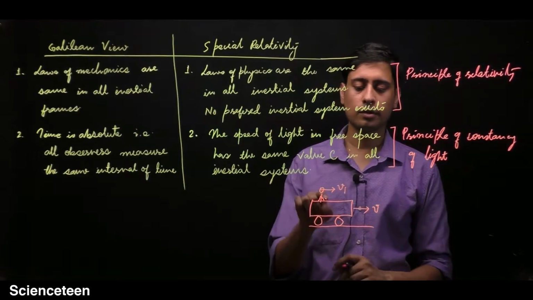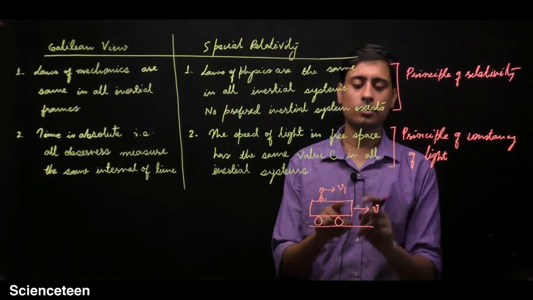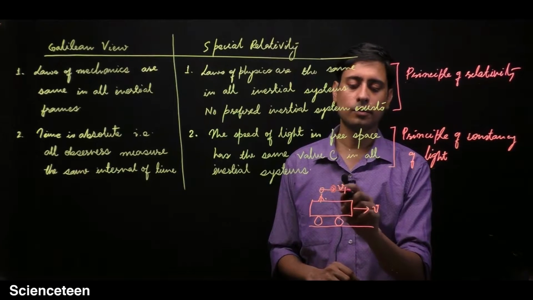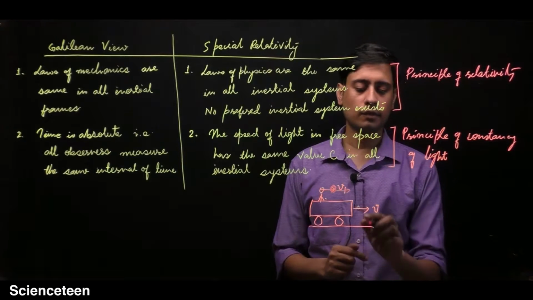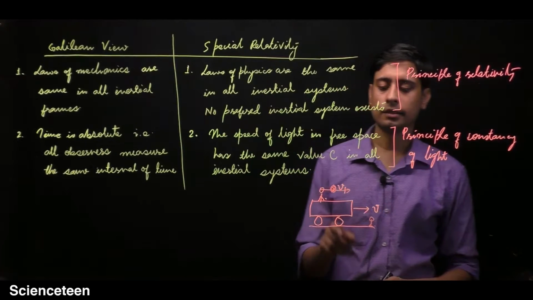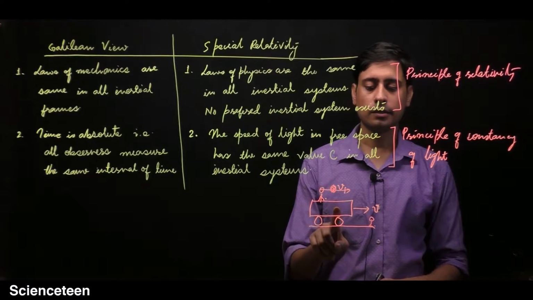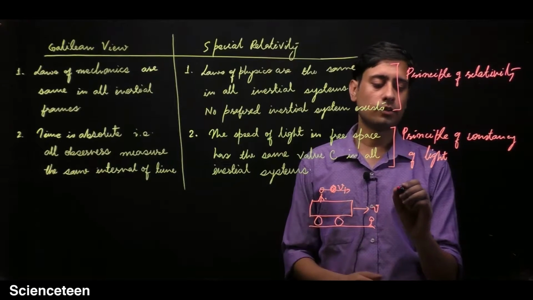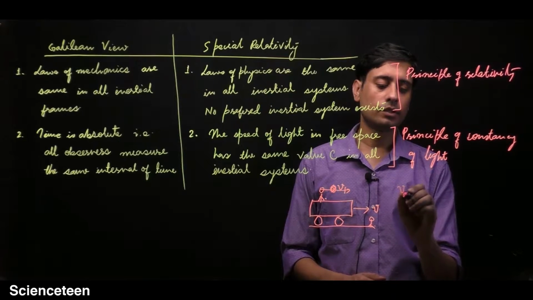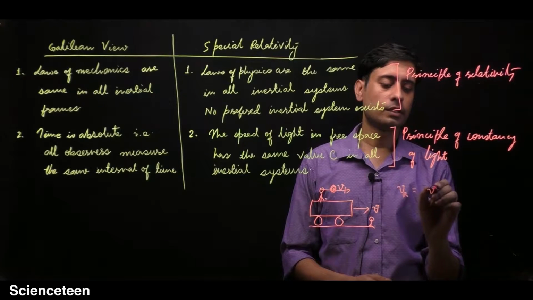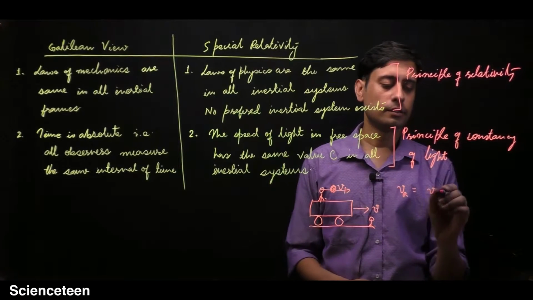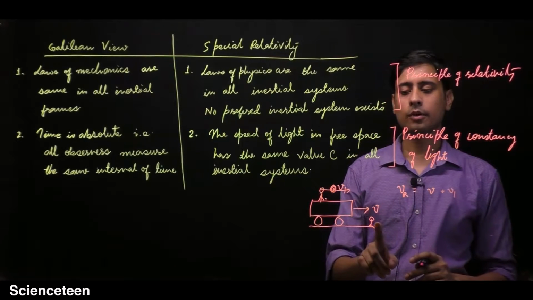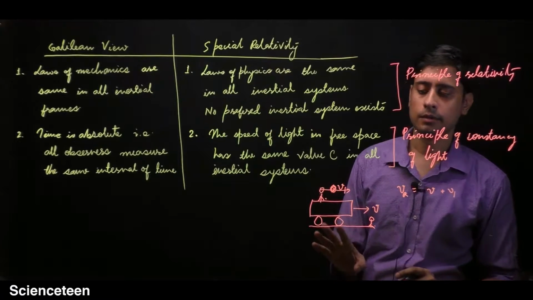On the cart, you measure that the speed of the ball is v1. Then a ground observer will find that the cart is moving with v, and the ball has been thrown with v1, so the two velocities must add, and the resultant velocity must be the vector sum. If they are parallel, it will be v plus v1. So the velocity with respect to this observer and that observer is different.